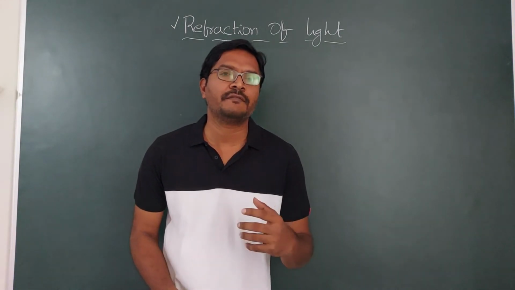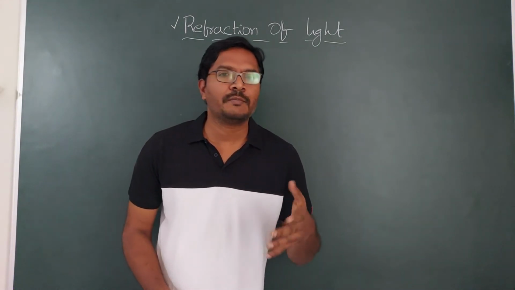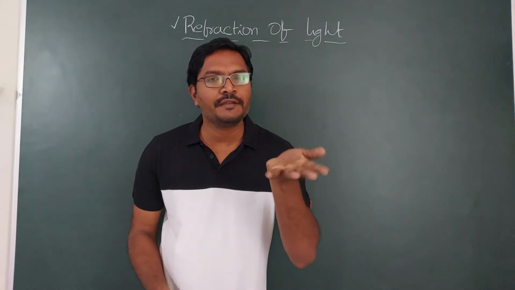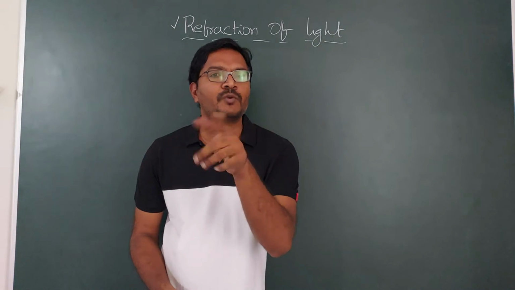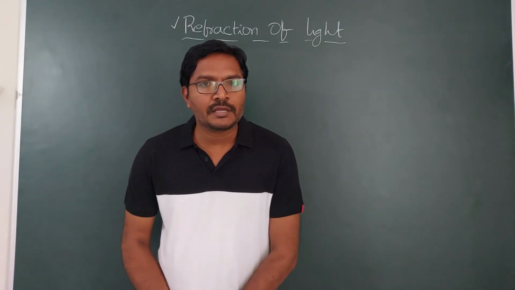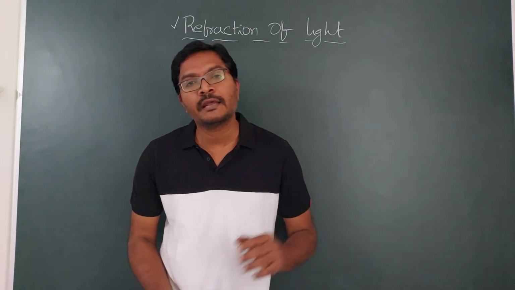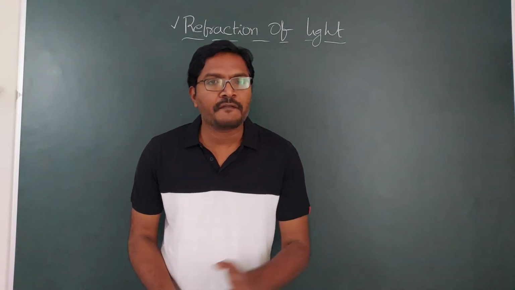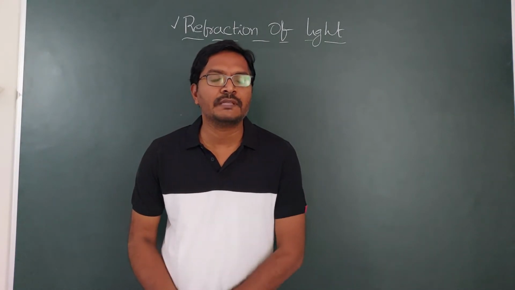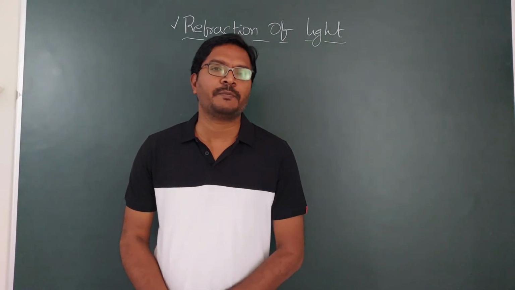So what do you mean by refraction? Refraction is nothing but a bending of light. Why does the light bend? Because it is traveling from one transparent medium to another transparent medium. When it travels from one transparent medium to another, the light velocity is affected. As the light velocity changes, it has to choose another path which takes less time, according to Fermat's principle.